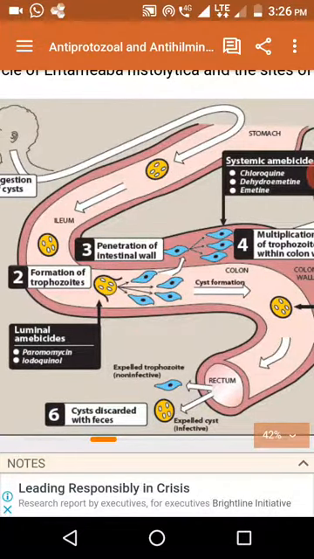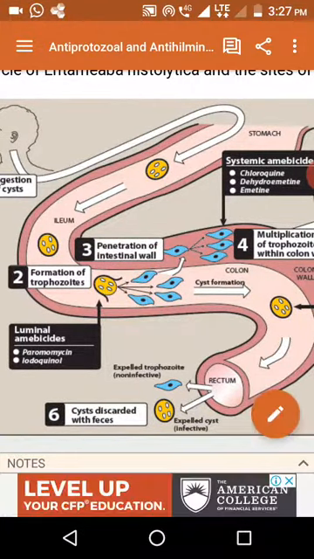The cyst is expelled through feces. It enters the soil through feces. Later it reaches another person by intake of contaminated water and food.